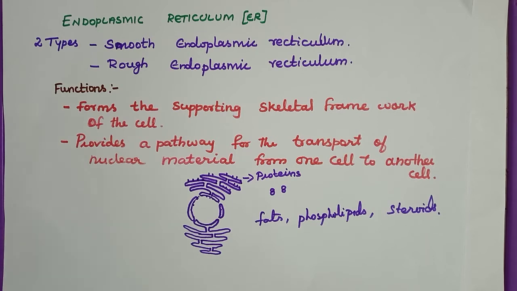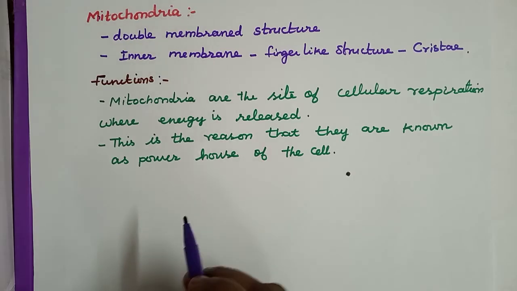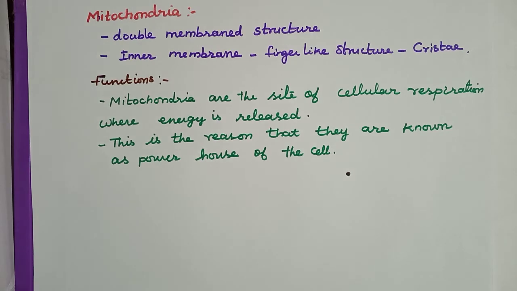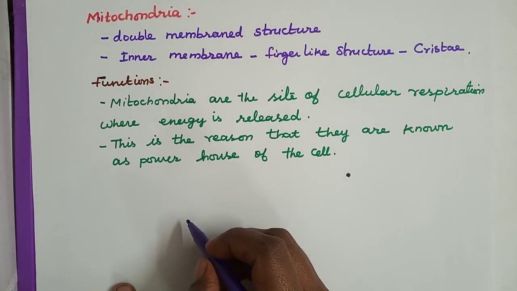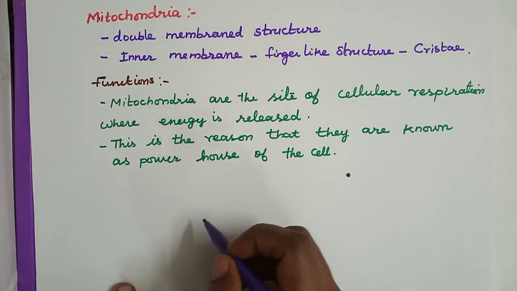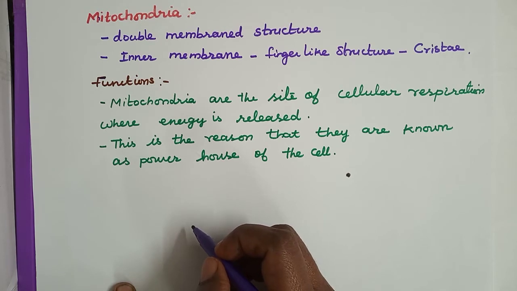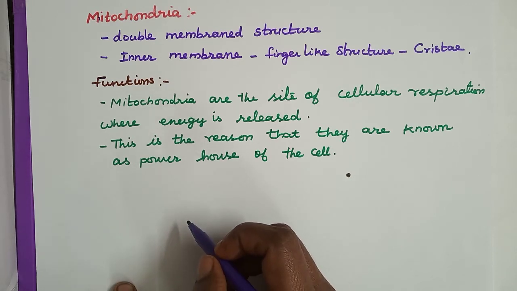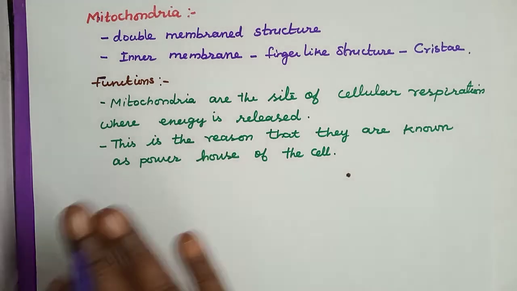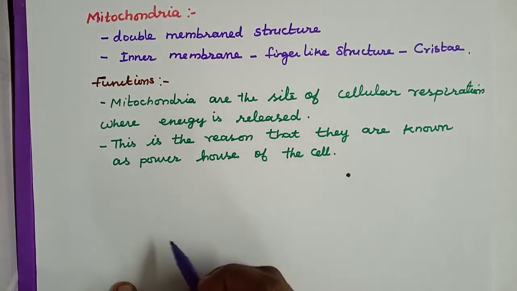Understood? Next one is mitochondria. These are tiny oval, kidney-shaped or round-shaped organelles present inside the cell. The mitochondria are present in both animal and plant cells, and they are distributed uniformly in the cytoplasm.